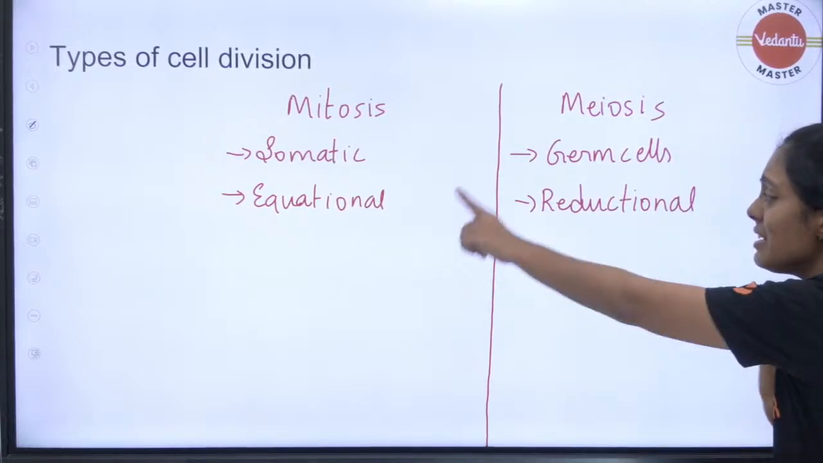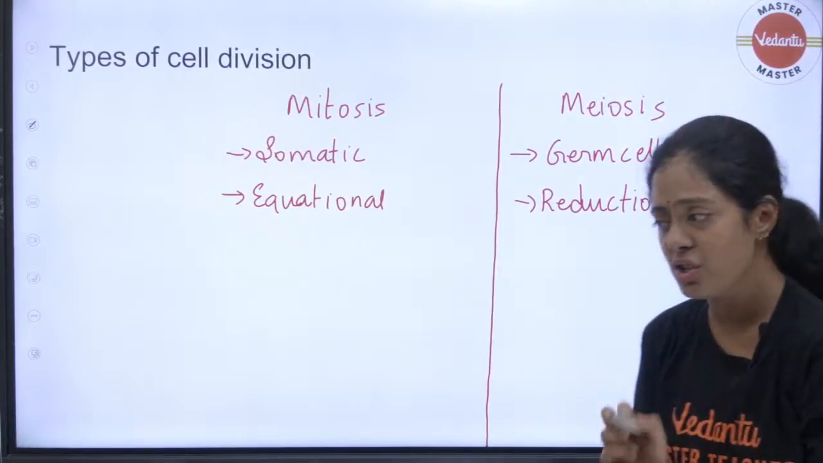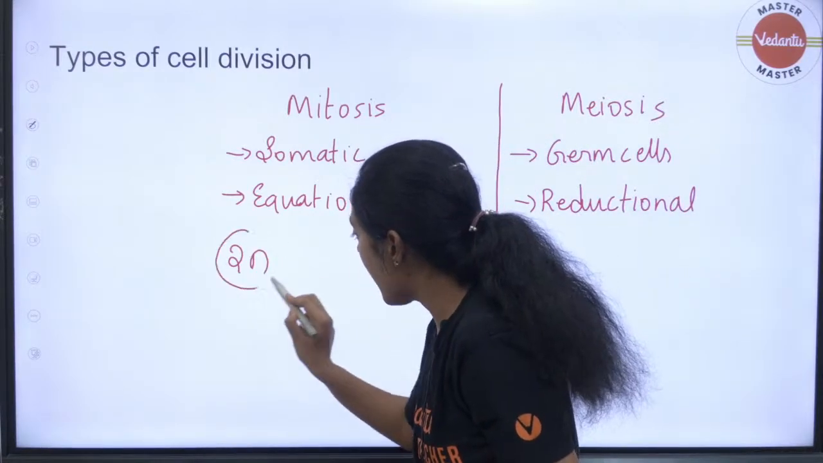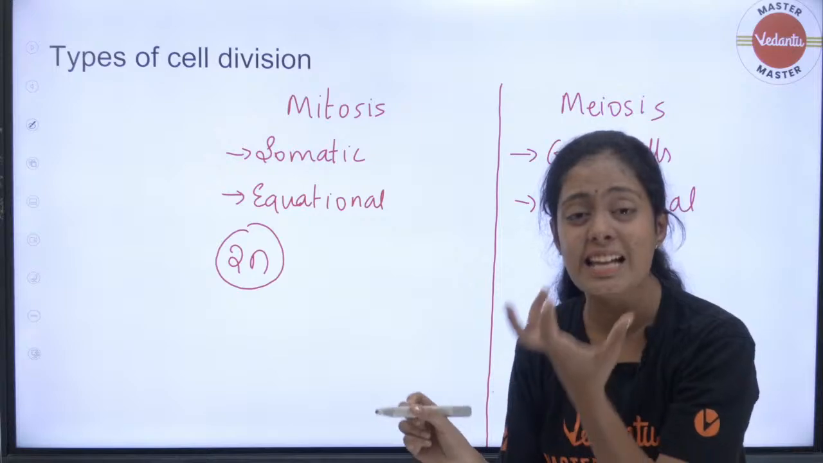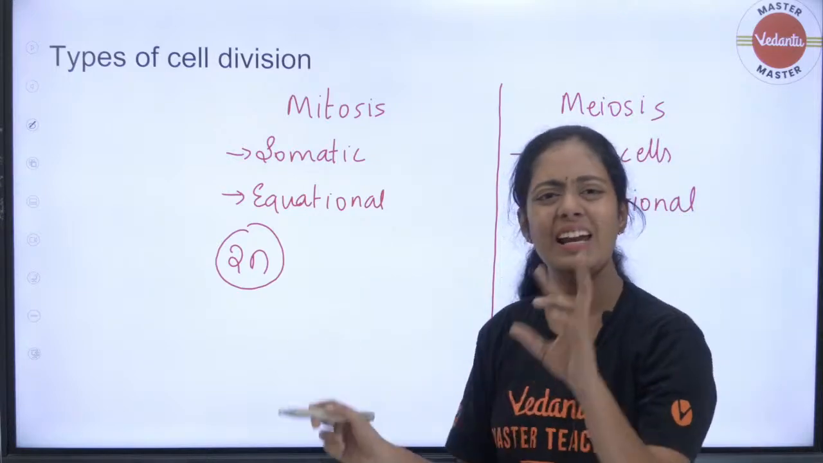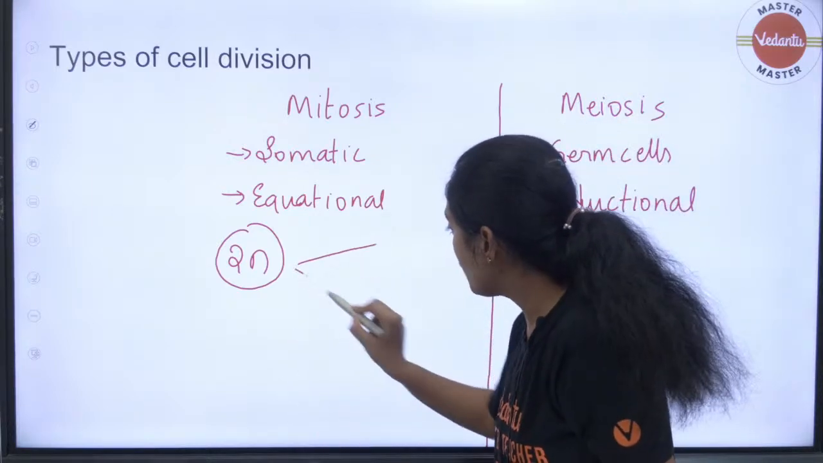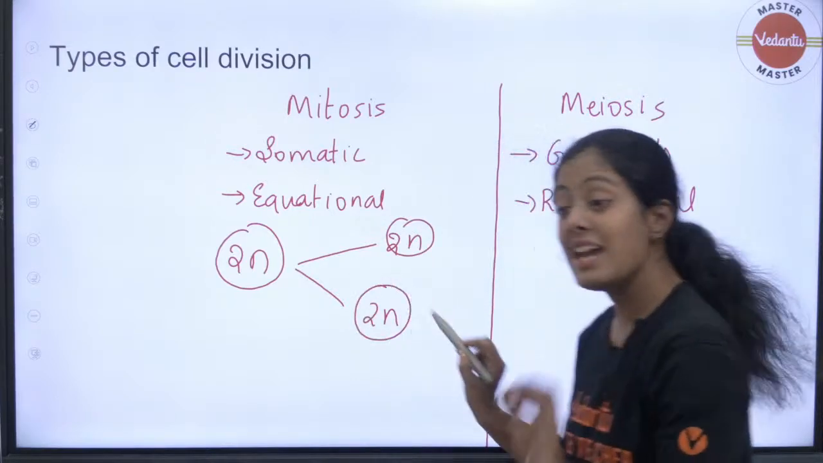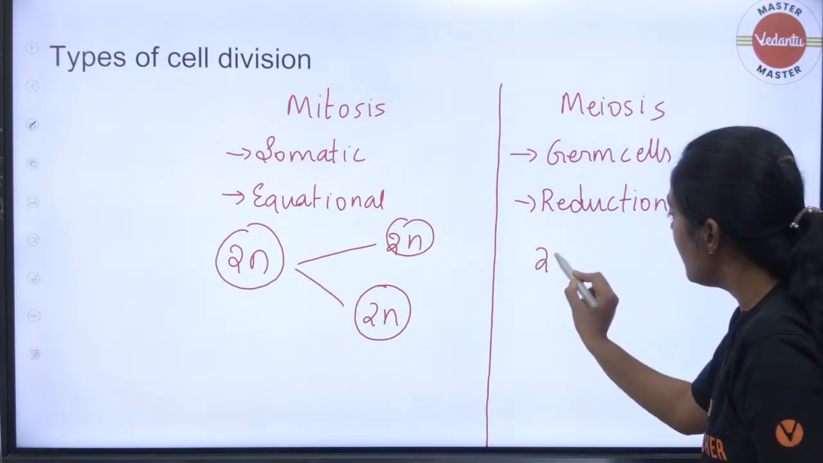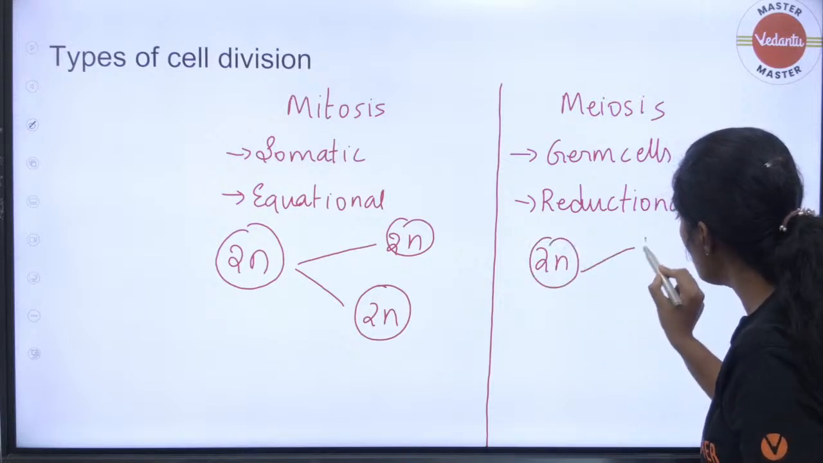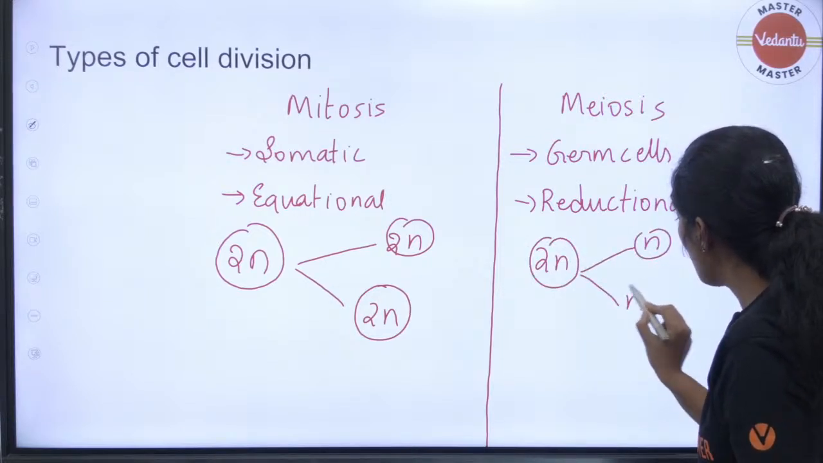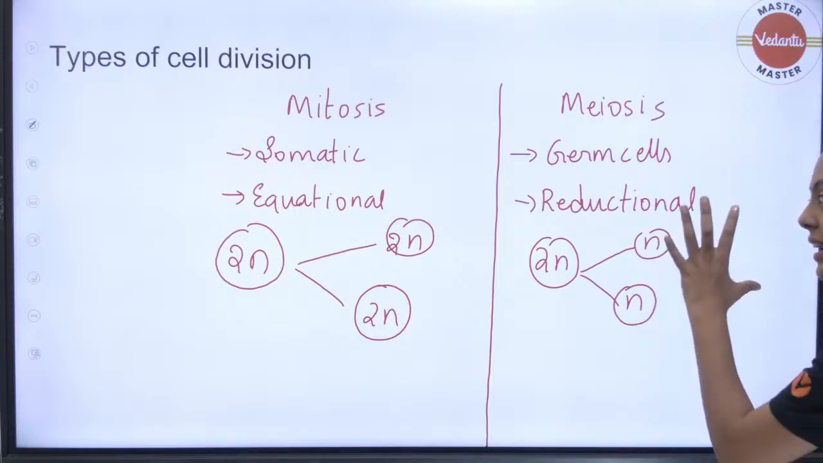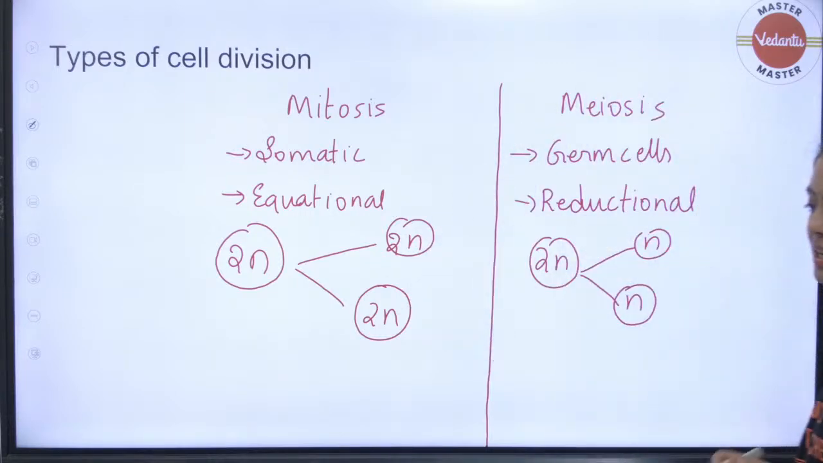Okay, why do we call this equational and why do we call this reductional? Because in mitosis, if the parent cell is diploid, okay, diploid means 2n number of chromosomes, the daughter cells will also be diploid. Whereas in my meiosis, the number of chromosomes is reduced. That is why we call it a reductional division. This is reductional division, that is equational division.